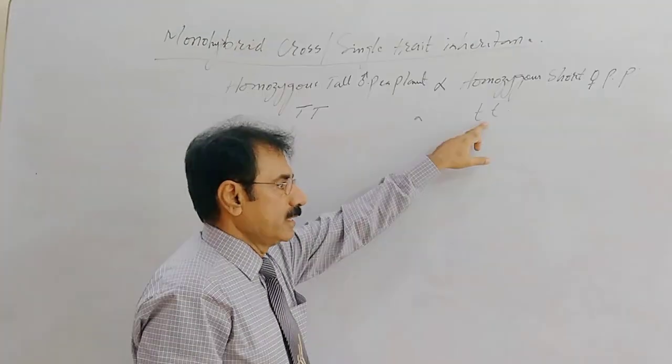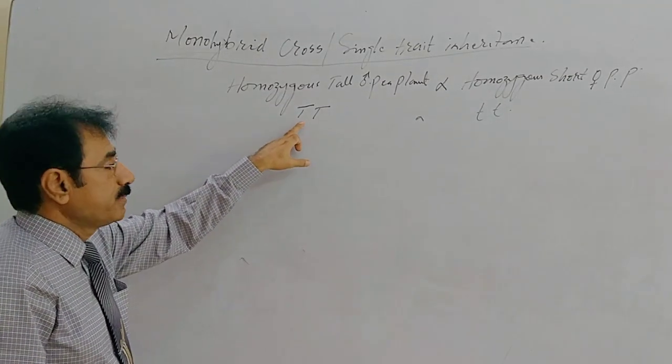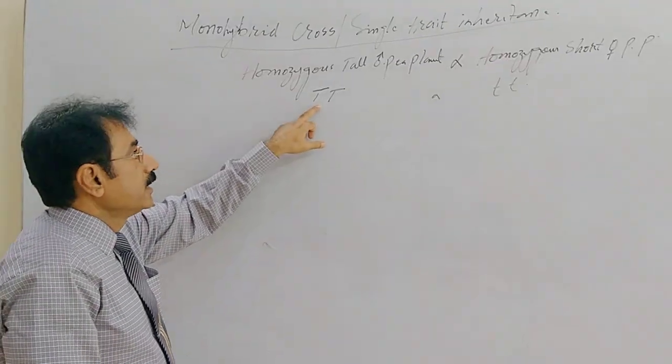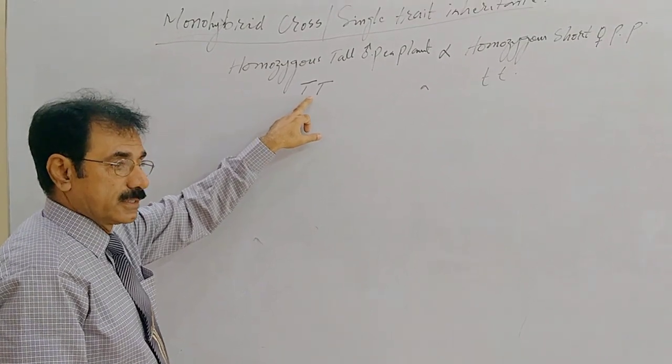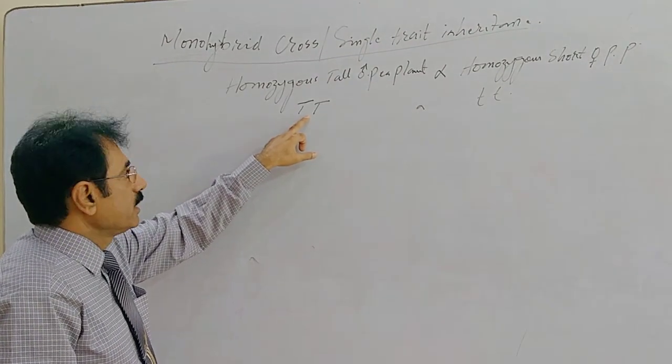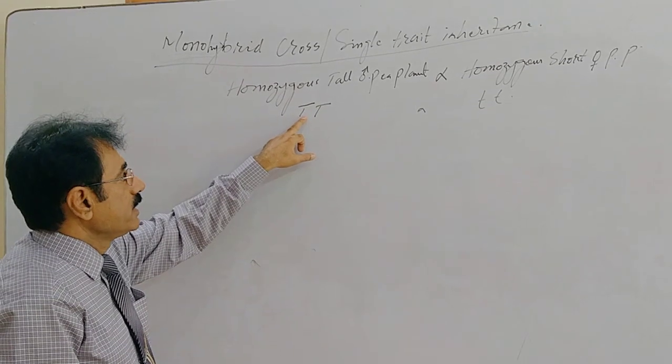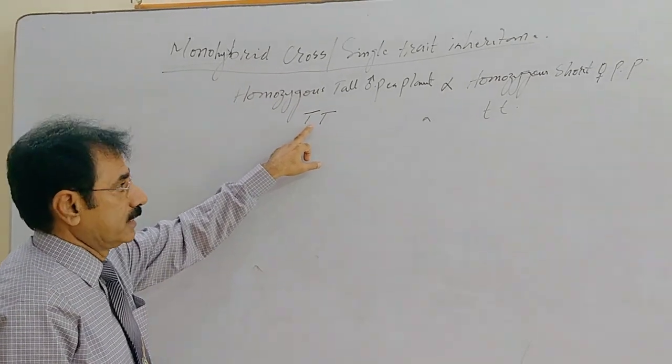T small. Why is T capital used? Because we know tallness is dominant over shortness, and dominant characters are always denoted by capital letters.